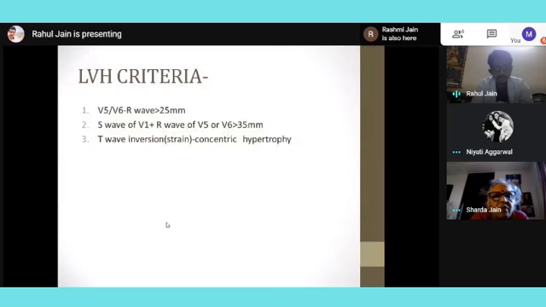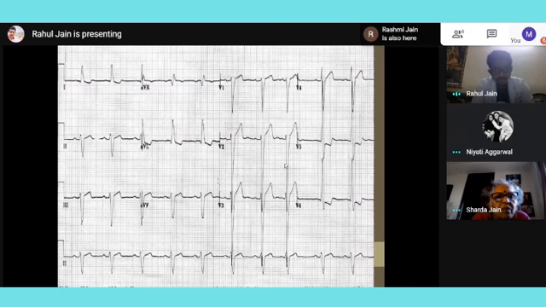In this case, coming on to left ventricular hypertrophy, the criteria I have mentioned is called the Sokolow-Lyon criteria. Coming to this, I can see that in V5 and V6 there are tall QRS, and in V1 there is an inverted QRS.